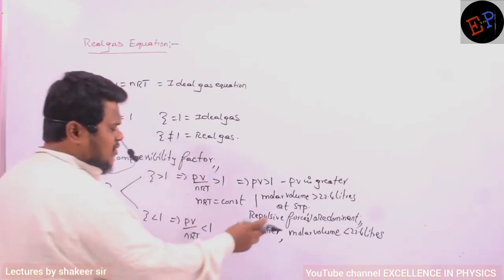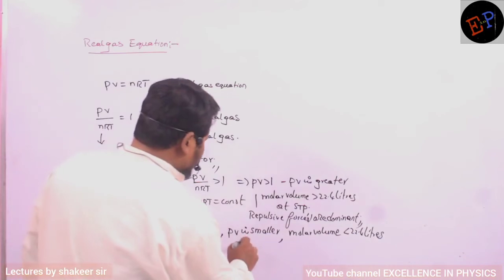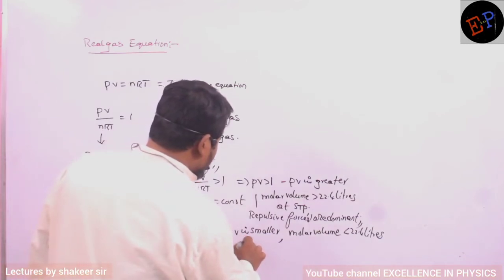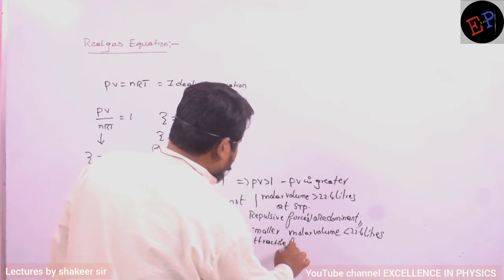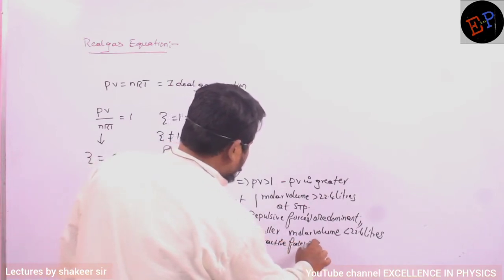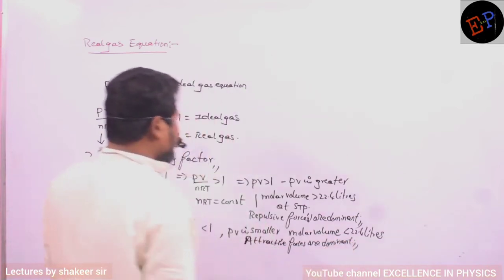It means volume is reducing in this condition. If volume is reducing, it also means that repulsive forces are not dominant, but attractive forces are dominant. Attractive forces are dominant in this condition. This is what I can write.